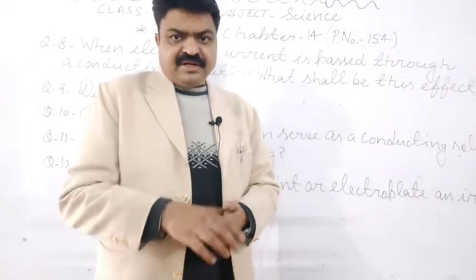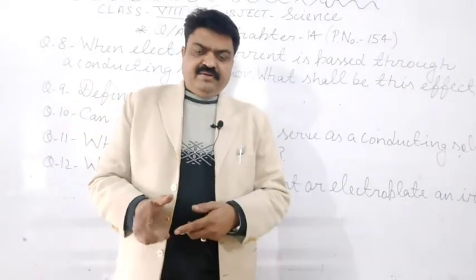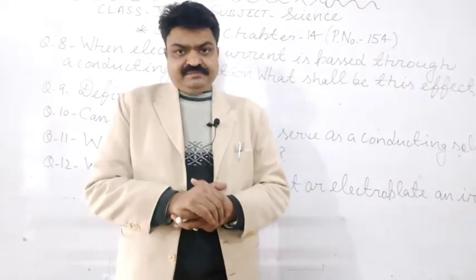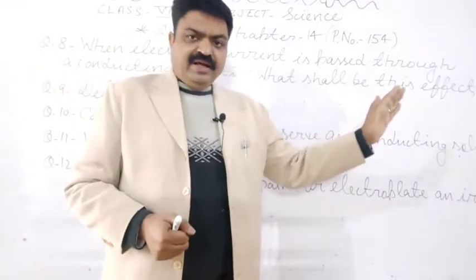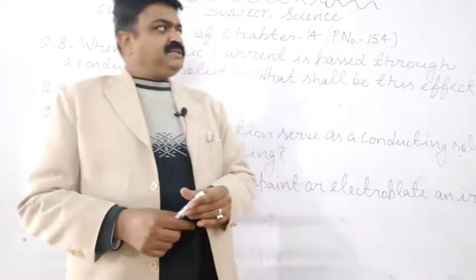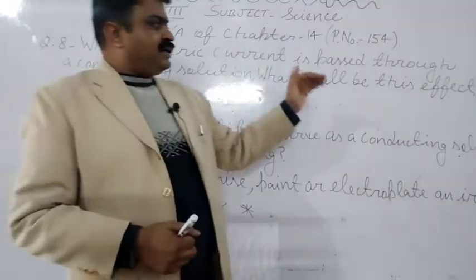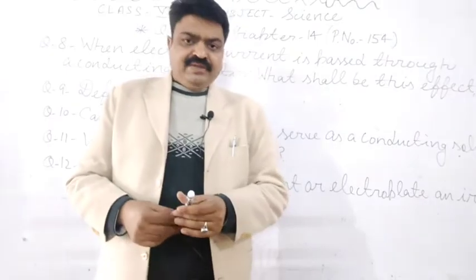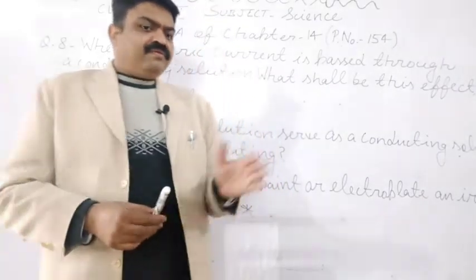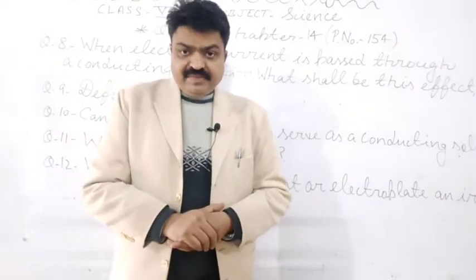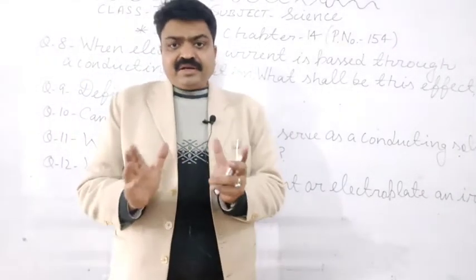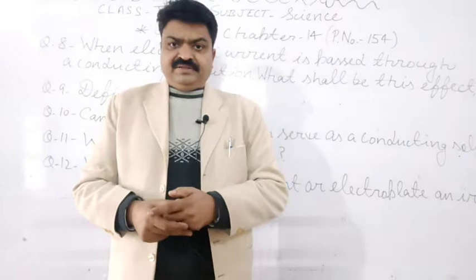This chapter is related to the chemical effect of electric current. So what answer will you write? Chemical effect of electric current takes place when electric current is passed through a conducting solution. Why does this effect take place? This effect takes place due to the decomposition of the ions.